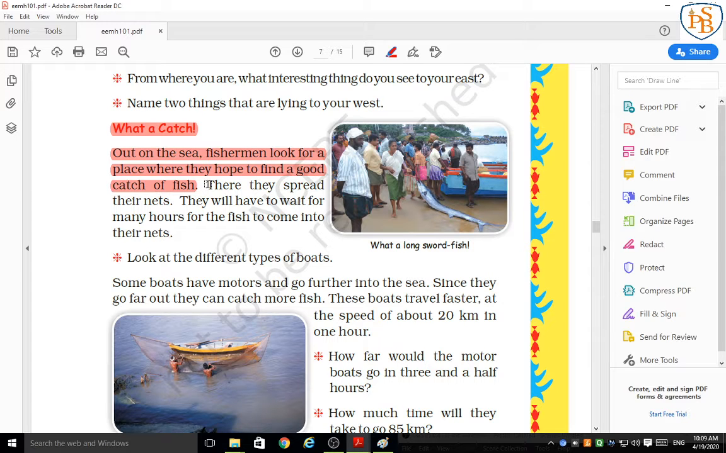After that, when they get a place, there they spread their net. What are they doing? They are spreading their net to catch fish, and after spreading the net, they have to wait for many hours for the fish to come into it. Means once they spread their net, not all the fishes come in immediately. The fisherman has to wait for many hours to catch a good fish. Understood students? So this is about what a catch. This point is clear. Now